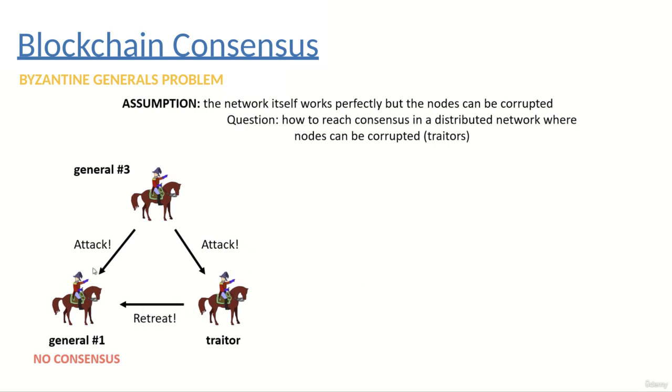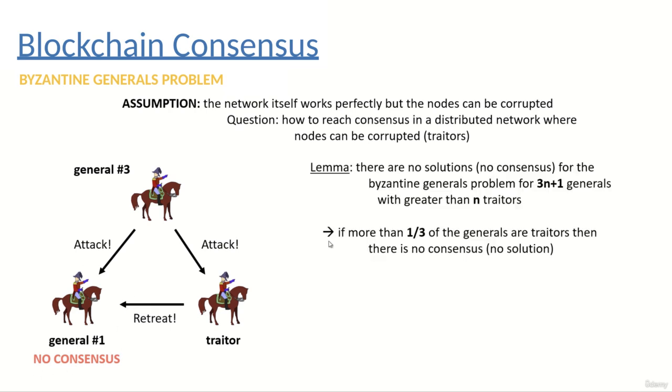So the first general is going to get two messages, attack and retreat, which means that he is not able to decide what to do. So there's no consensus. As far as the Byzantine generals problem is concerned, if more than 33% of the generals are traitors, then there is no consensus and no solution to the Byzantine generals problem.